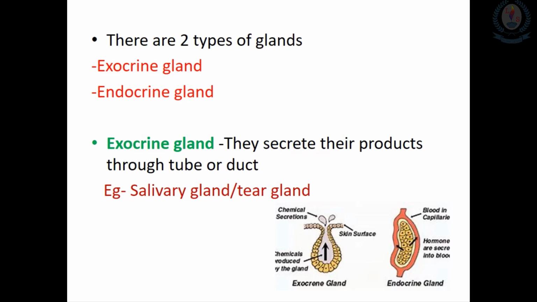And also in the liver, a digestive juice called bile is produced, and it is stored in the gallbladder. This bile then passes down through the bile duct onto the food. So likewise there are so many exocrine glands present in our body. Then we will move on to what an endocrine gland is.